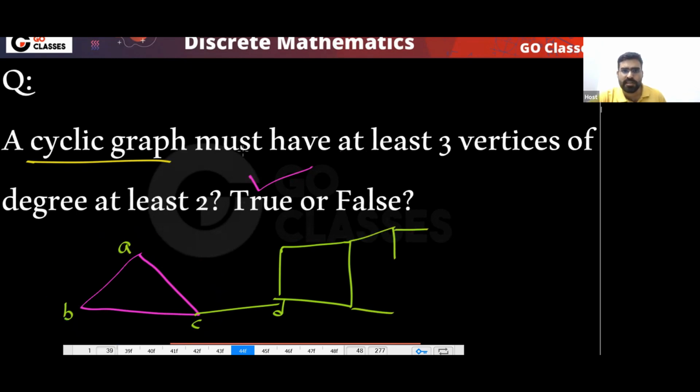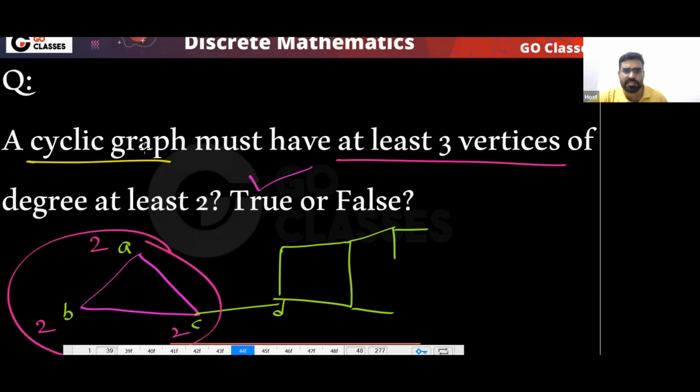Now you can notice that if you have a cyclic graph, then at least 3 vertices have degree at least 2. This one has degree 2, this one degree 2, this one degree 2. There can be more, but the idea is at least 3 vertices will have degree 2. Is this clear to everyone?